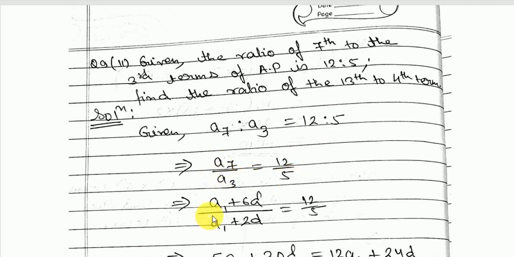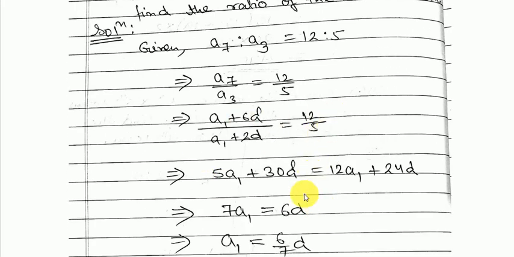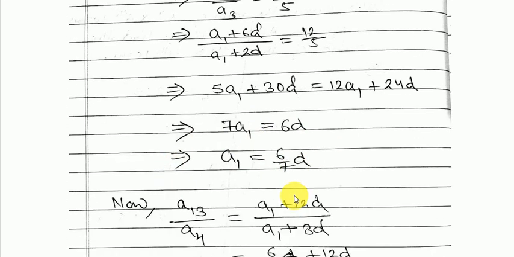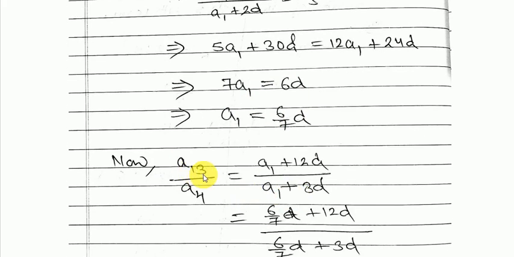a7 means what? a1 plus 6d, and a3 means a1 plus 2d. And now do the cross multiplication, and that's how you get 7a1 is equal to 6d. That means a1 is nothing but 6 upon 7 into d. Okay, so leave it till here. Now what we are supposed to find? We are supposed to find a13 is to a4. That means a13 upon a4.